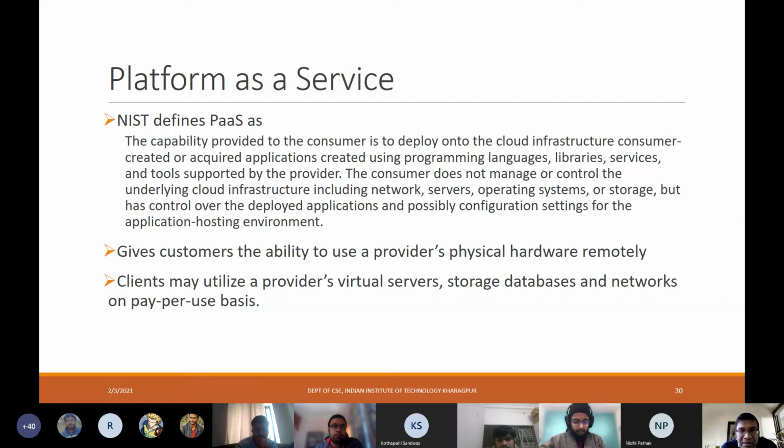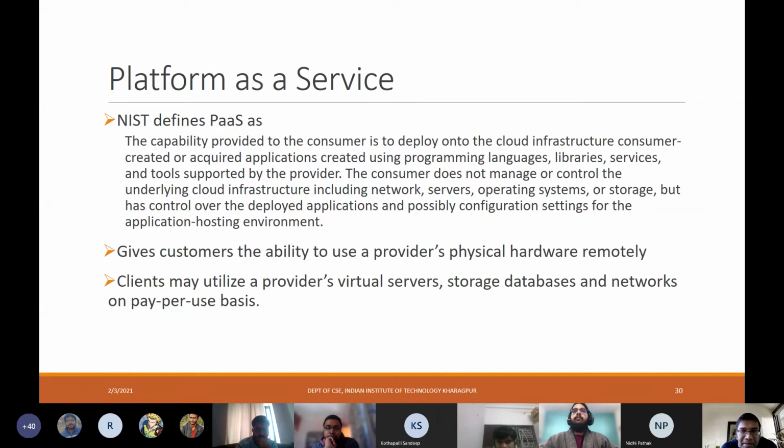The consumer does not manage or control the underlying cloud infrastructure, including the network, servers, operating systems, and storage, but has control over the deployed applications and possibly configuration settings for the application hosting environment. I have taken this directly from the NIST document, and this is how they define platform as a service. As you can see, it's mostly about development-related service offerings for developers: programming languages, libraries, services, tools, etc.